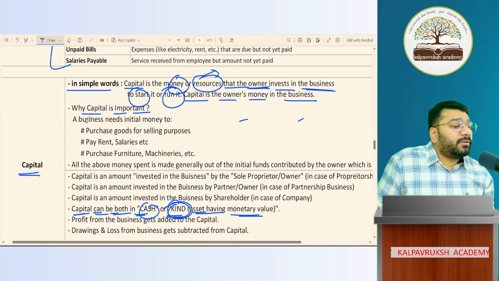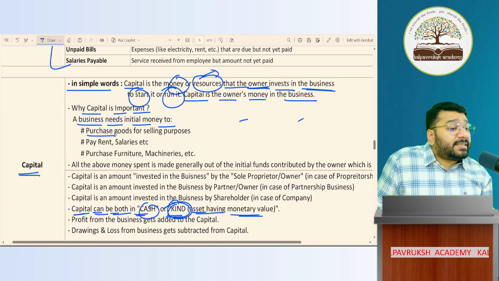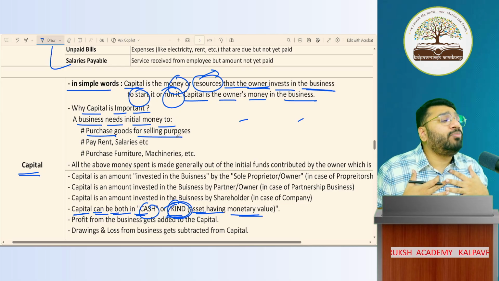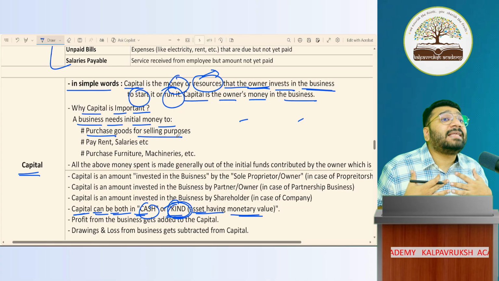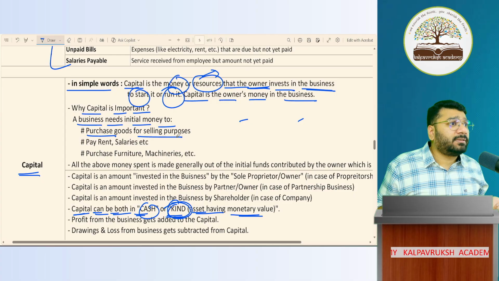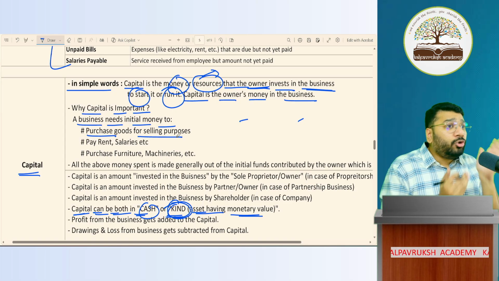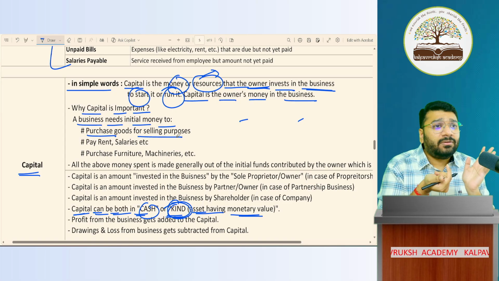Why is capital important? A business needs initial money to purchase goods for selling purpose. Imagine I'm starting a new business of buying and selling laptops. To sell laptops, what do I need, boss? I need to buy laptops. To buy laptops, I need paisa.